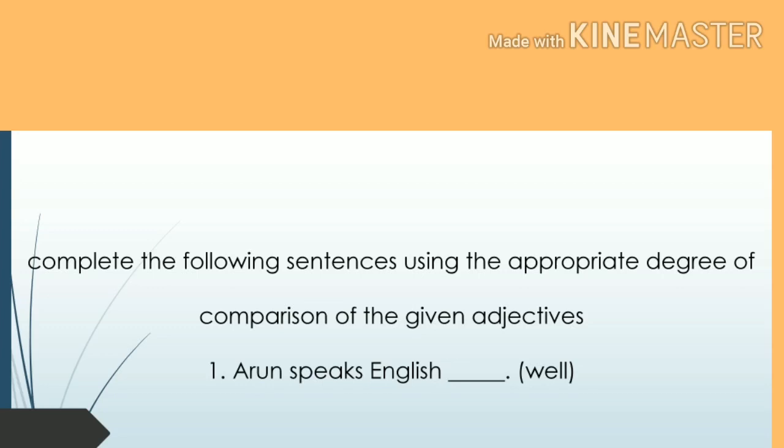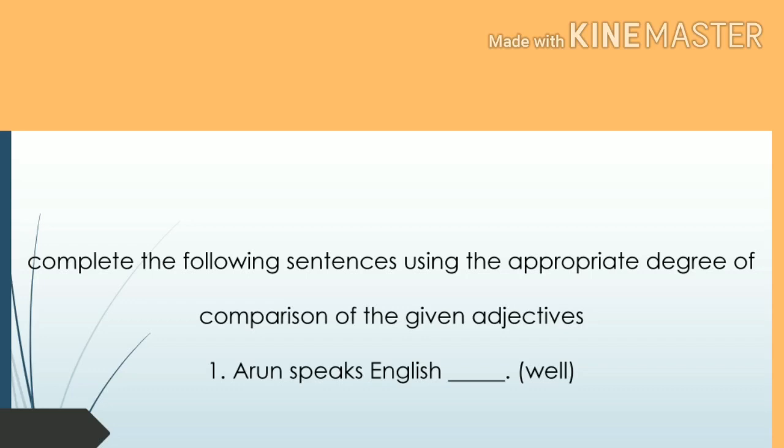Next exercise, complete the following sentences using the appropriate degree of comparison of the given adjectives. Now you have to find the degree of comparison, in what degree we have to write the adjective. I tell you how to find the degree in an easy way.